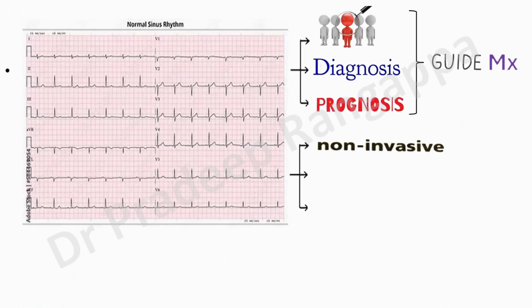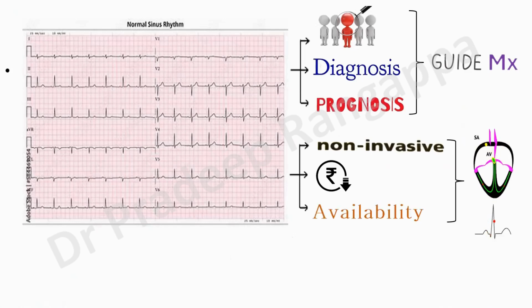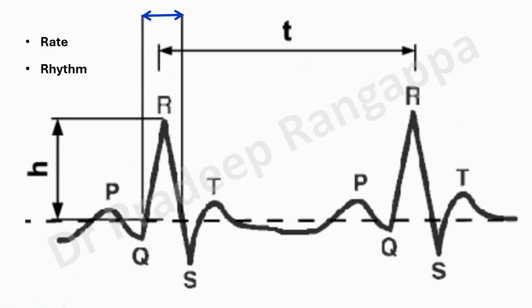And what are the distinct advantages of ECG? It is non-invasive, and we know that there is not much cost to it. It is easily available, and it helps in understanding the electrical conductivity of the heart or the automaticity of the heart. So basically, with one look at the ECG, you know whether there are any problems in the conduction system of the heart. So these are some of the distinct advantages of ECG.